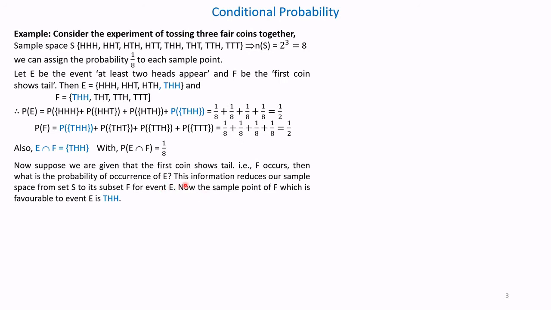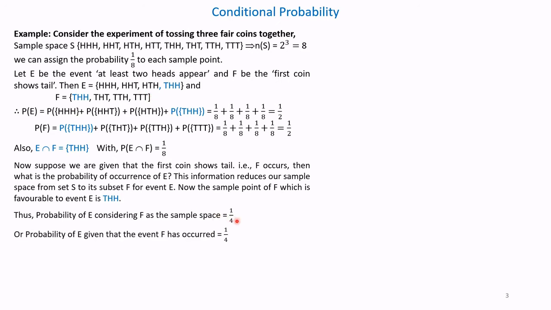From S to its subset F for the event E. Now the sample point of F which is favorable to E is THH. Therefore, the probability of E considering F as the sample space is 1 by 4. So, if you take F, the probability of E is 1 by 4. Therefore, the probability of E given that F has occurred is 1 by 4.